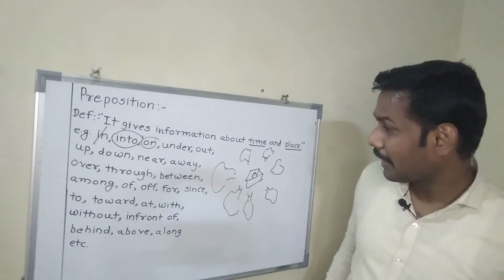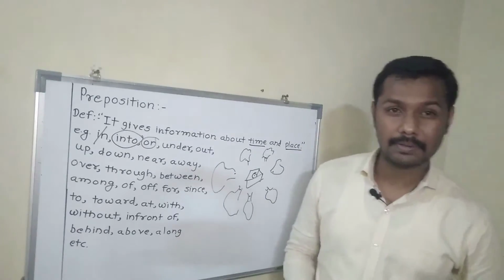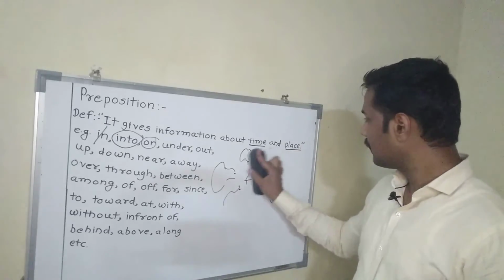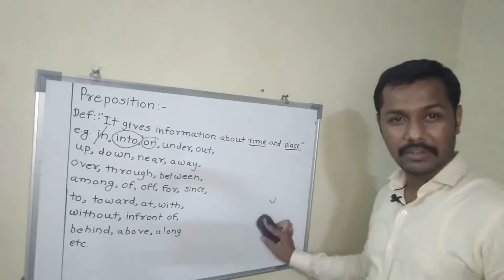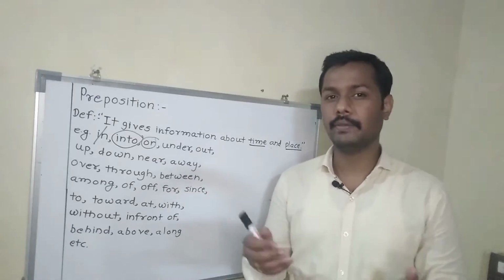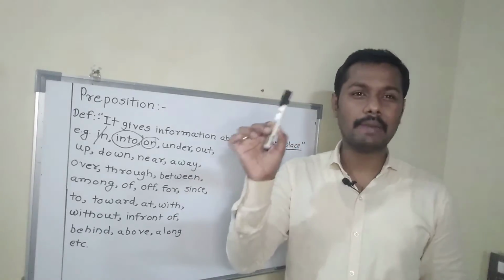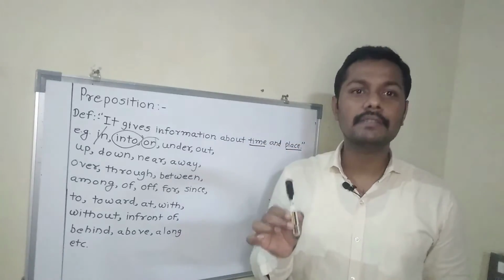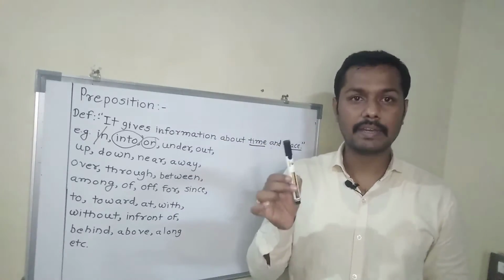Now after this you can have the next one that will be called of. What is of? Of is something that is made of. The marker is made of plastic.